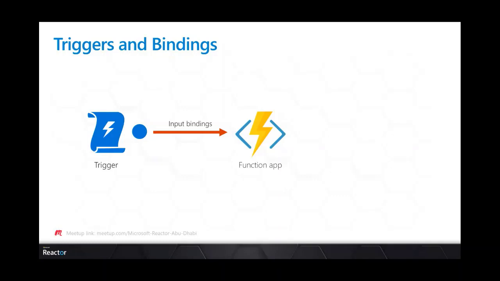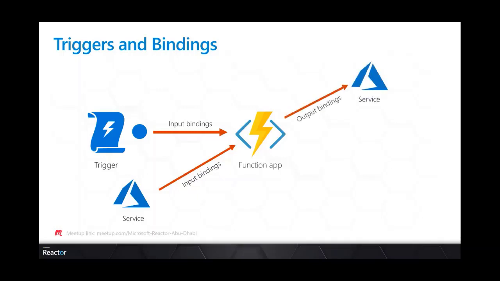An Azure function can have multiple input and output bindings. The input bindings can be integrated with the trigger directly, or we can have another connection with another Azure service. Same thing for the output. We can have one or many output bindings, for Azure sources or for other sources.